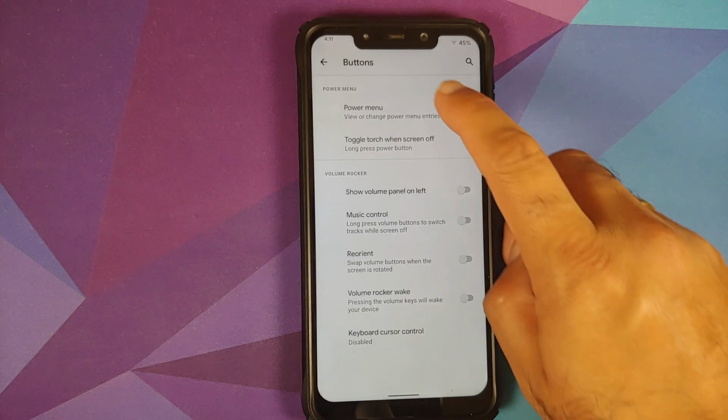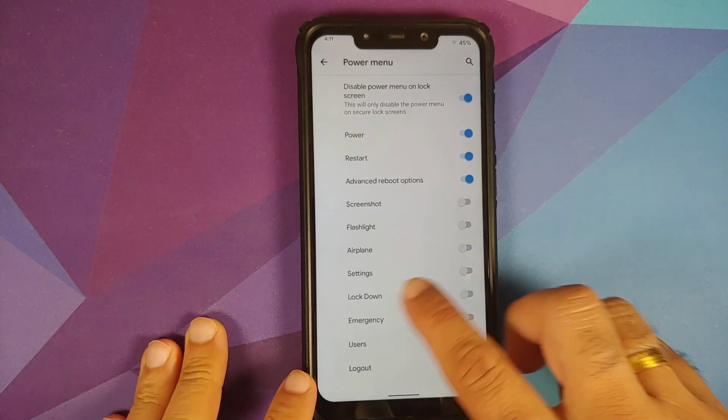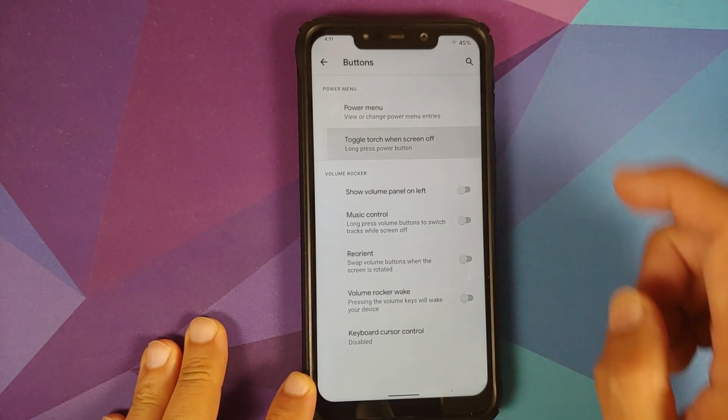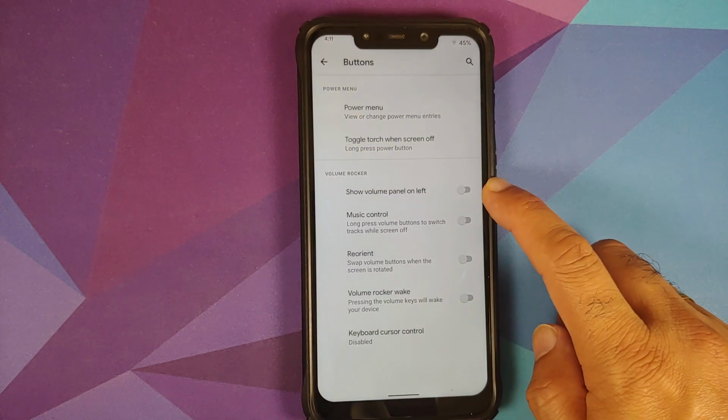Moving over to buttons, you can customize the power menu as to what all options you want to see in the power menu. You have toggles for all of those. Then long press for torch, option for that.